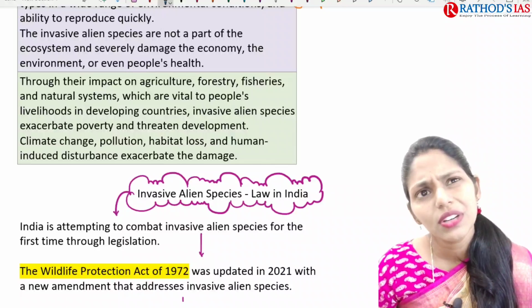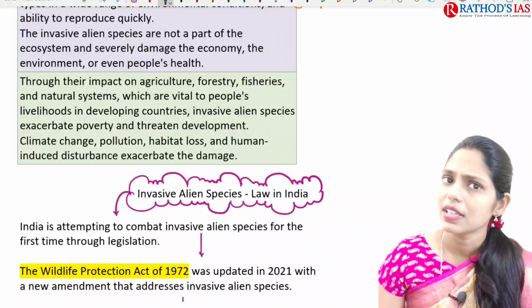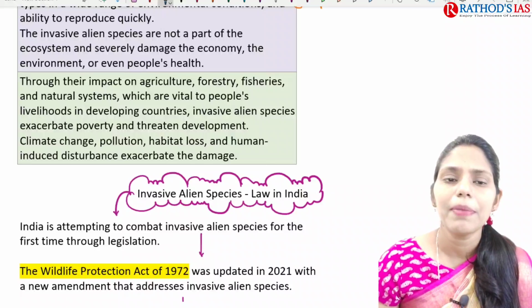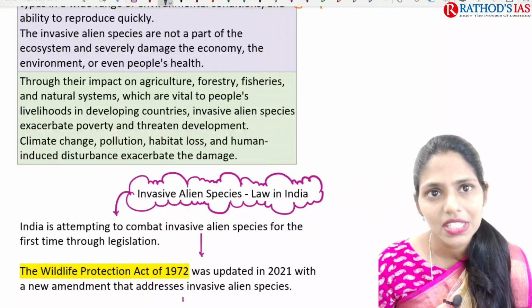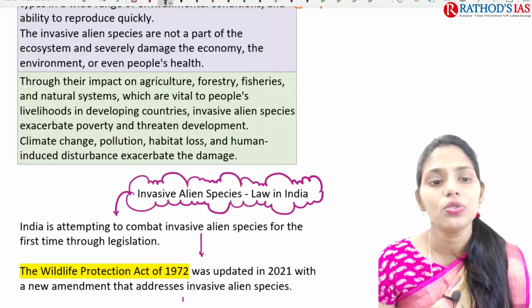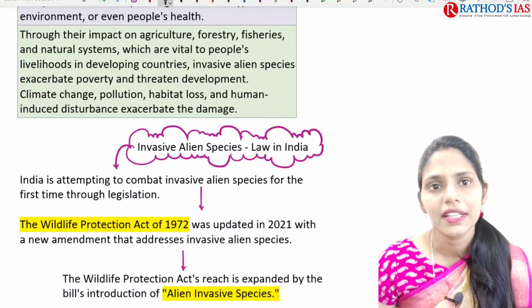If you are asking in which fields we can see an impact, it is seen on agriculture, forestry, fisheries, and natural systems, which are very much helpful for the livelihoods in developing countries.